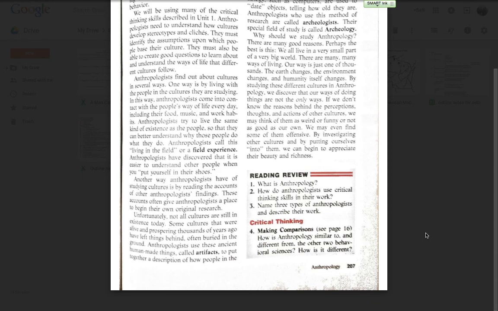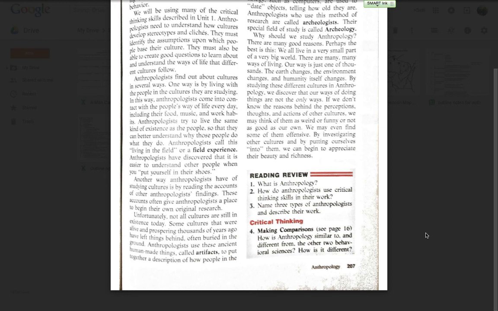Okay, let's go over these questions real quick. What is anthropology? Your big answer should basically be the study of culture or study of technologies, the study of their languages and how people live in certain places. How do anthropologists use critical thinking skills in their work? They're going to look at all the things that are around them. They try to piece it together since it's not always very obvious.